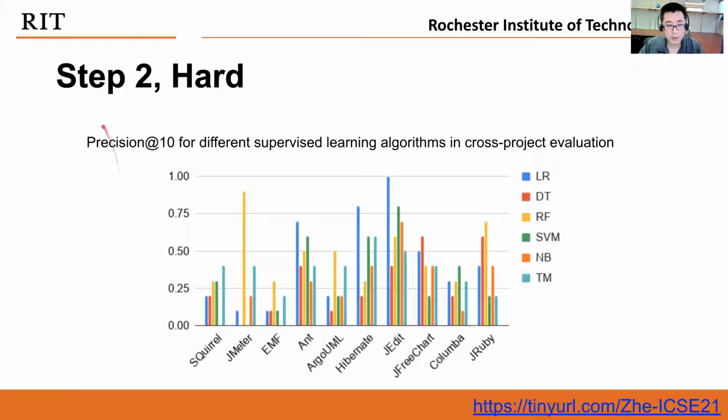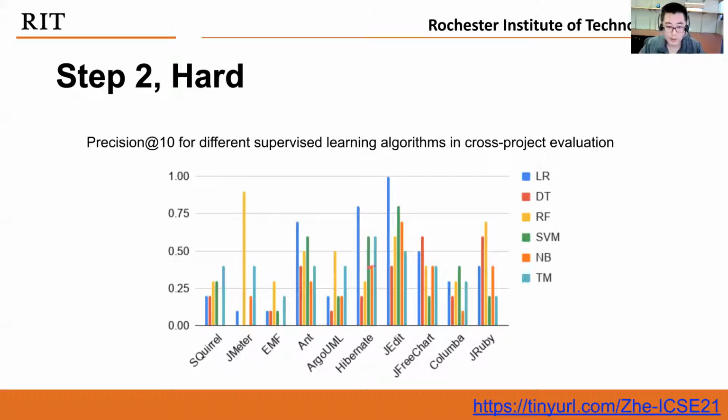And here we plot their precision at 10 results. The reason why we show this precision at 10 is because those are the top 10 predictions by each of these classifiers, right? So those should be the most confident predictions. And this precision at 10 result suggests that even for these most confident predictions, these machine learning models cannot achieve a reliably high precision across all these projects. So predicting these hard to find SATDs is a very difficult task for supervised learning.